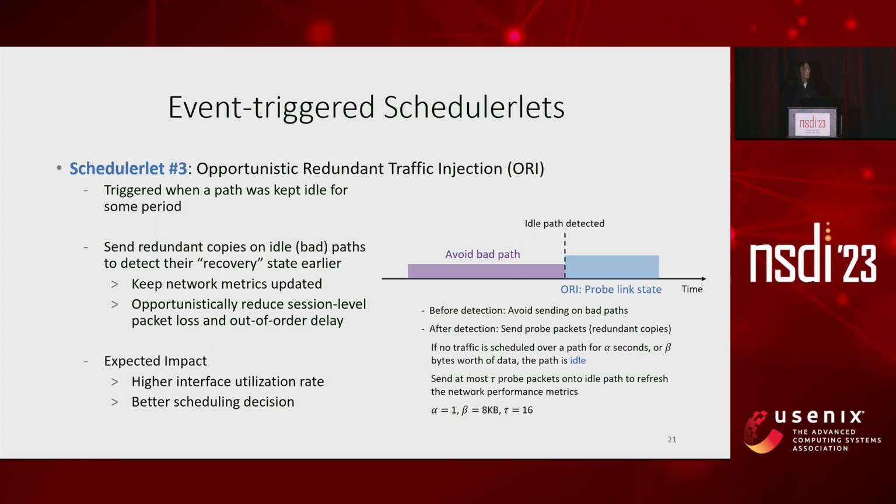Paths are kept idle because they are not preferred by the scheduler due to their performance issues. And this optimization helps the scheduler to discover recently recovered paths. Moreover, the redundancy may also help reduce delivery delay of the copied packets. Here, we note that during the traffic injection, if we detect that the path has at least 8 kilobytes of locally buffered data, the schedulerlet will be instantly disabled to avoid causing queuing on the paths.